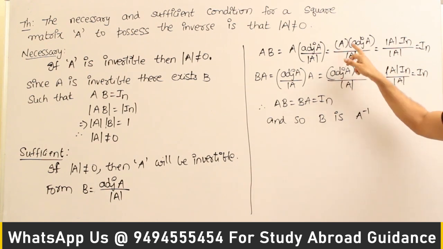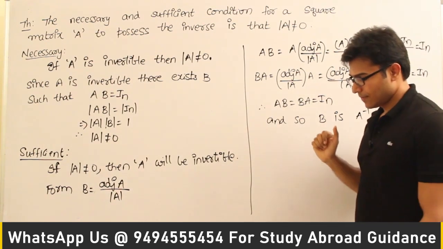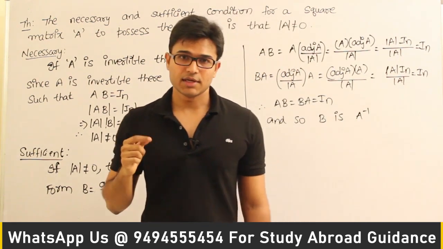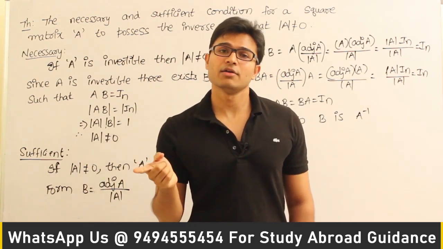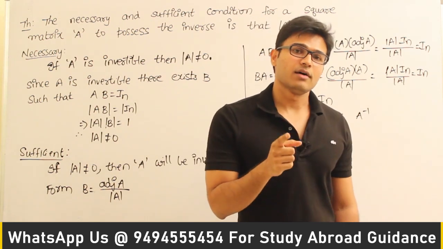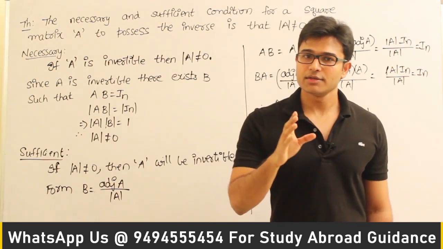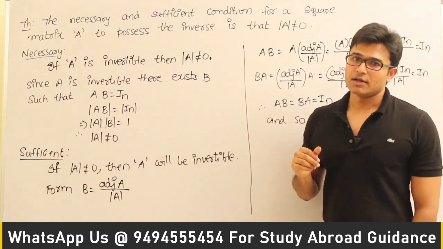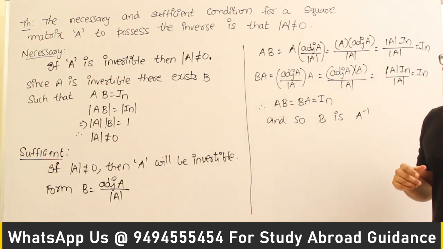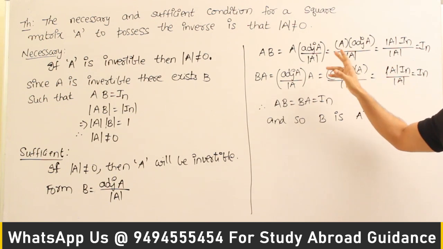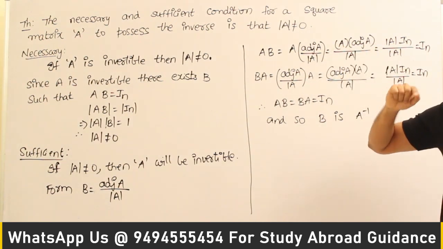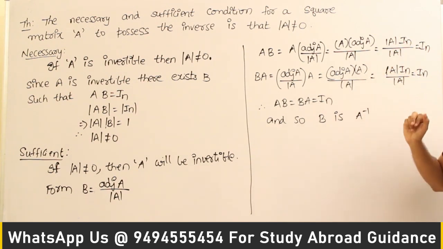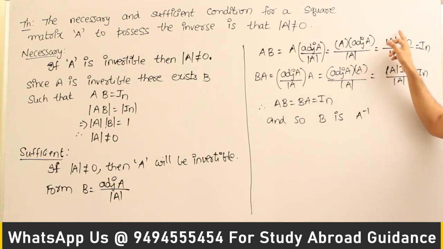We already know that A into adjoint of A equals adjoint A into A equals det A into In. We have already seen it in the earlier theorem. Please revisit that theorem again. If you don't remember, just watch it here. The product of these two matrices gives us det A into In, and since det A is already in the denominator, those two cancel out, and we get In.